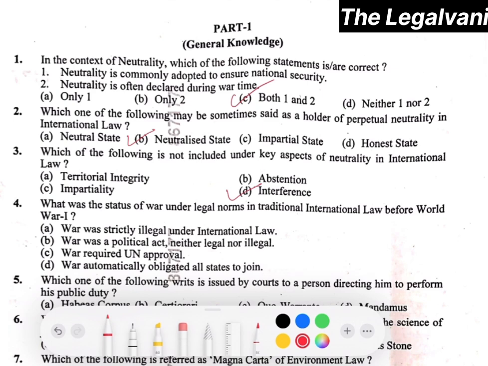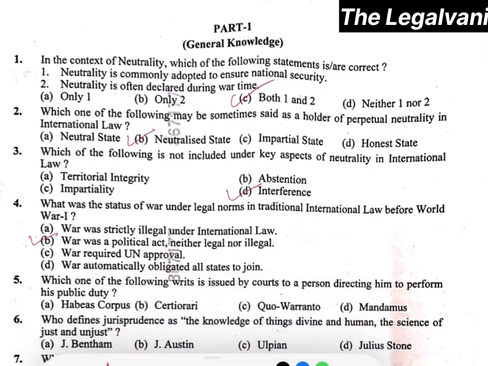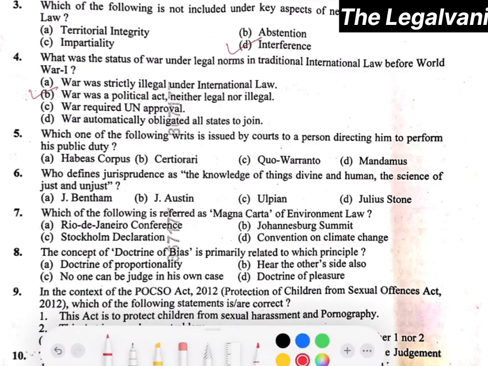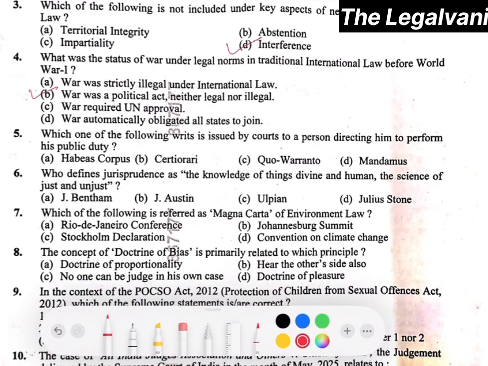Question number 4. What was the status of war under the legal norms in traditional international law before the World War I? Here, the right answer will be option number B, that is war was a political act, neither legal or illegal. Moving forward to question number 5, which one of the following writs is issued by courts to a person directing him to perform his public duty? Here, the right answer will be option number D, that is writ of mandamus.